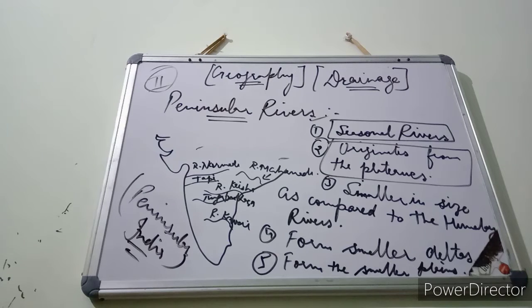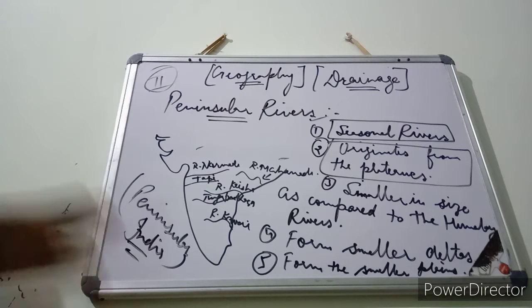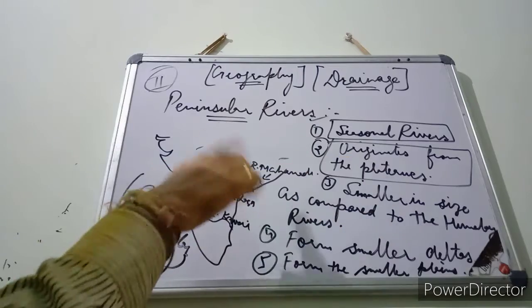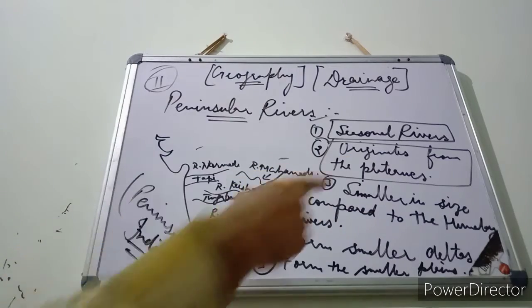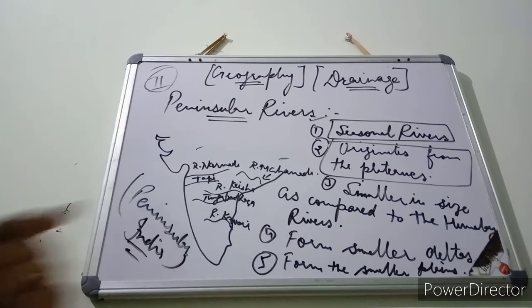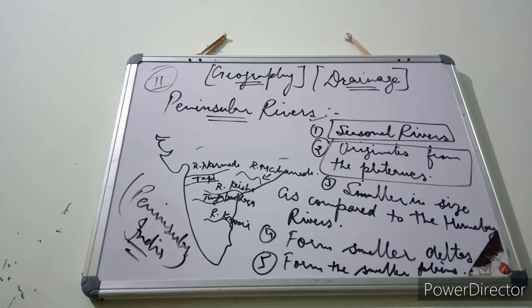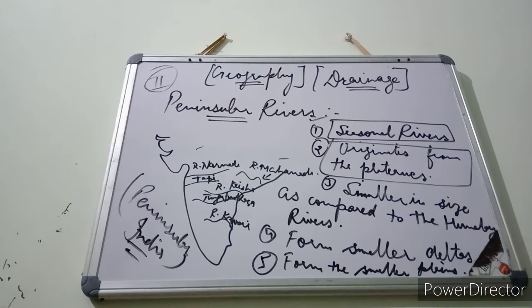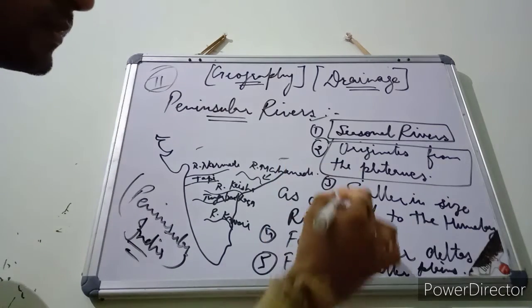There is a difference between plateaus and mountains. Mountains, children, means parvat, which are very high, but plateaus are also hilly regions. But they are not as high as the mountains. So these are hilly regions, but not mountains, and that's why these originate from the hilly regions of the plateaus and not from the mountains. So that's why the Himalayan rivers are mountainous rivers. These rivers are plateau rivers. Is that clear, students?